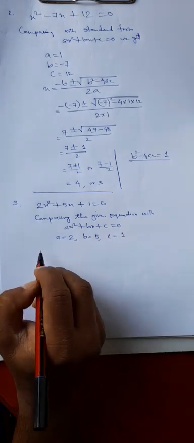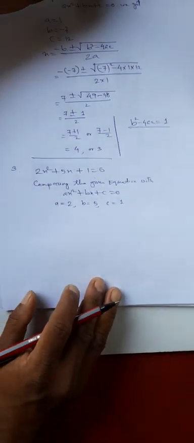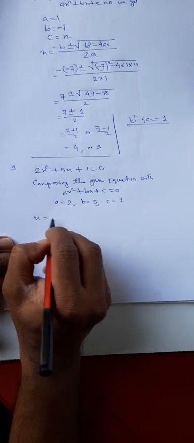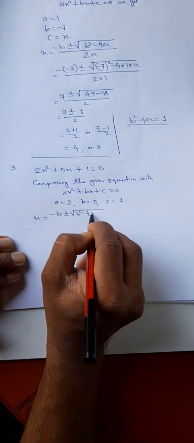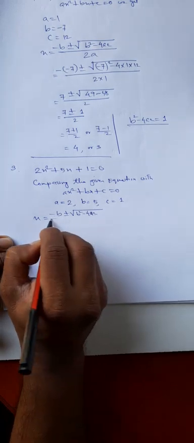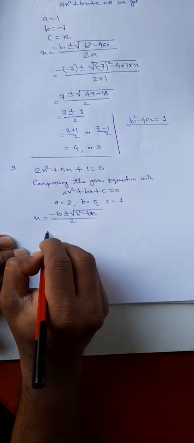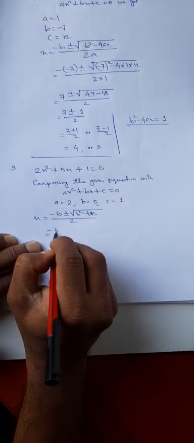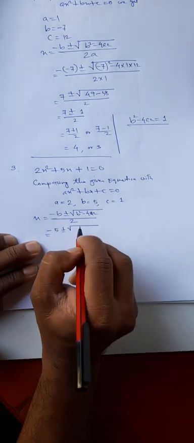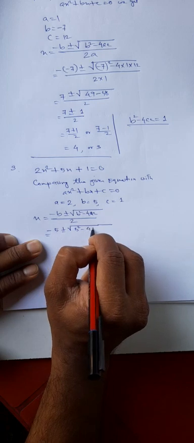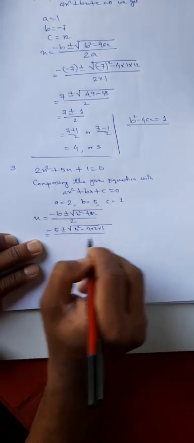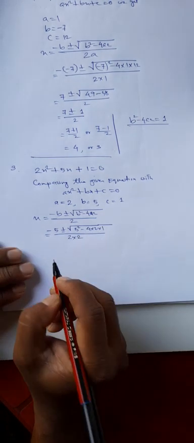Now if we try to solve this equation, you get x equal to -b plus minus root over b square minus 4ac divided by twice a. Now here -b means -5, plus minus root over b square, 5 square, minus 4ac, 4 into 2 into 1, divided by twice a, 2 into 2.